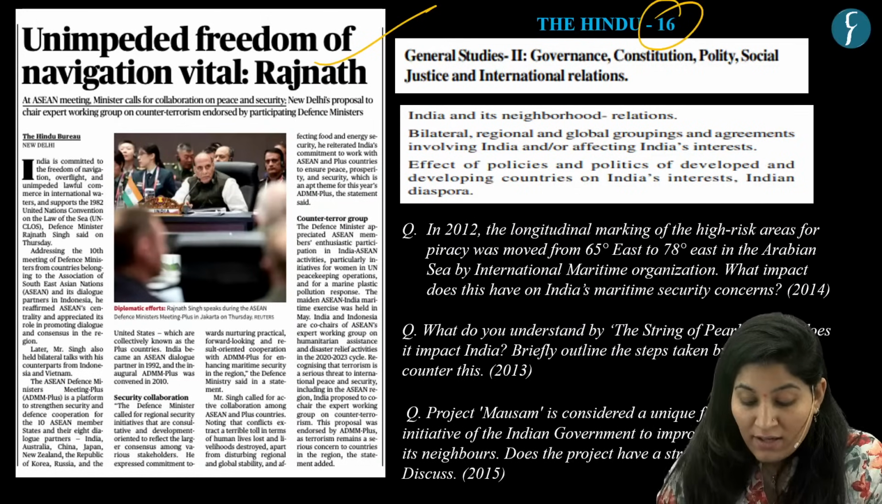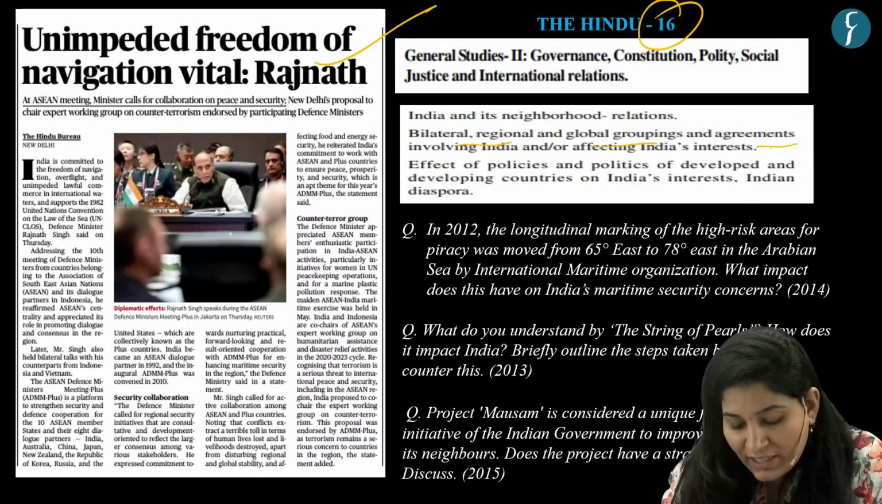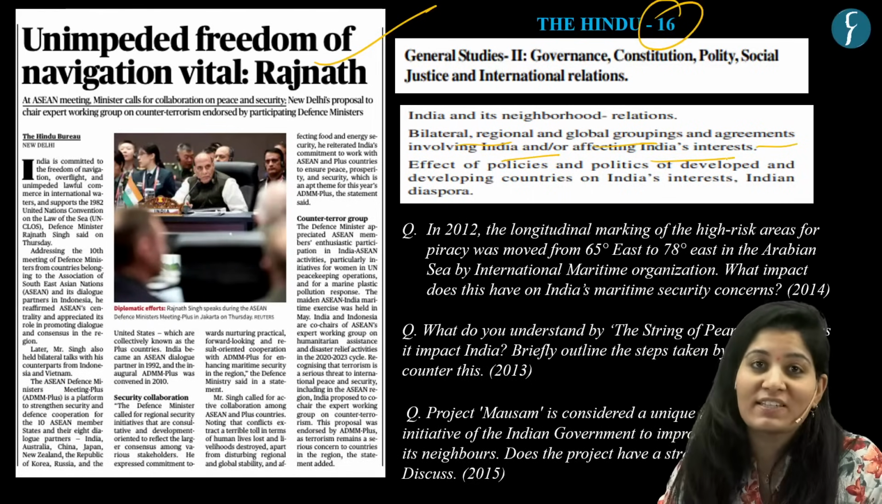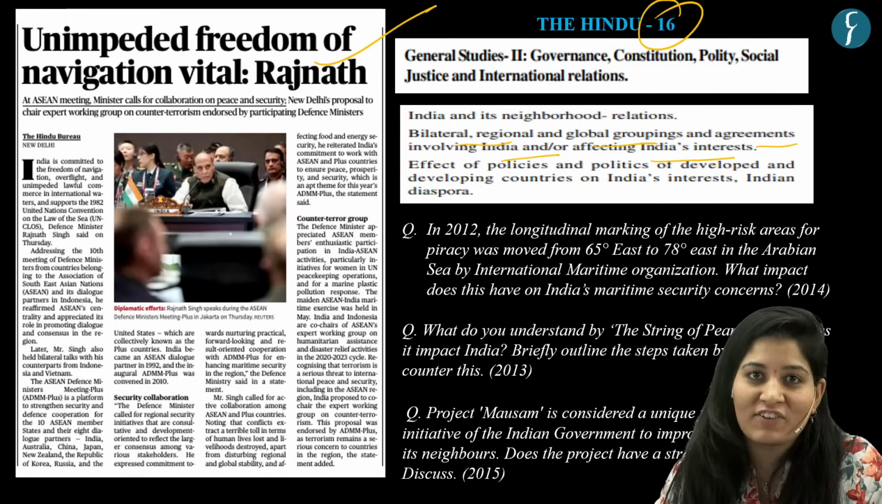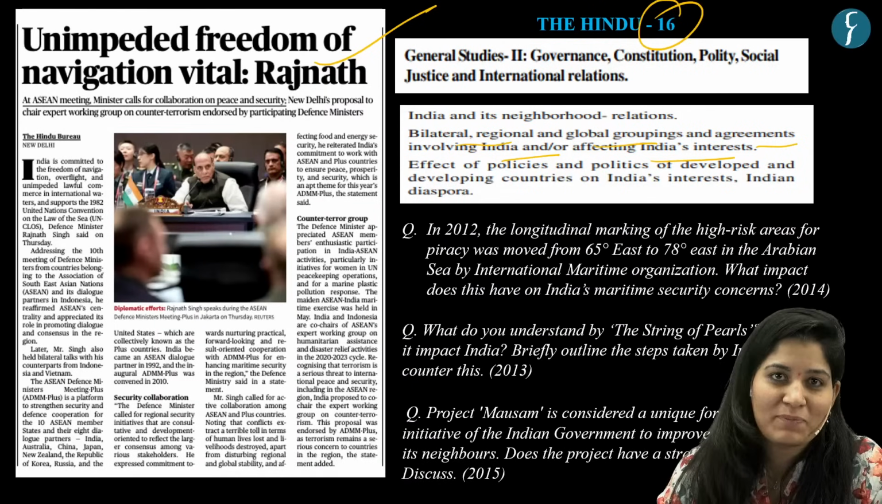And why have we taken this theme? Because bilateral, regional, and global groupings and agreements involving India and affecting India's interests is mentioned in your syllabus under international relations in GS Paper 2. So it is important from your mains perspective.